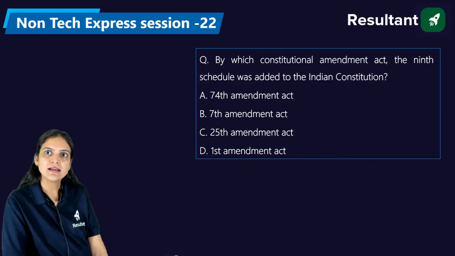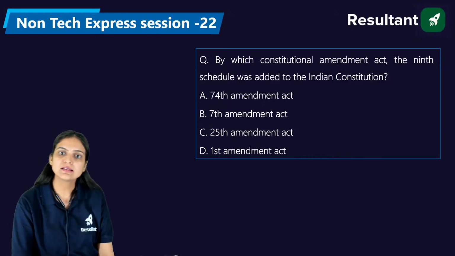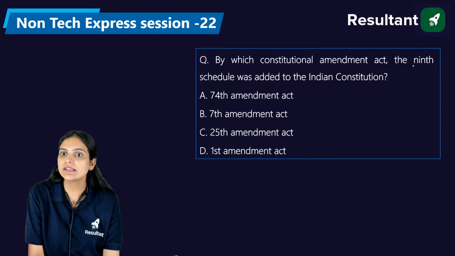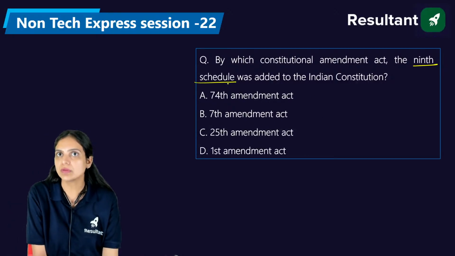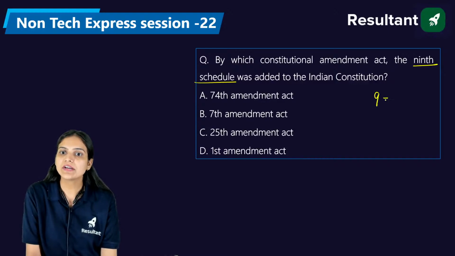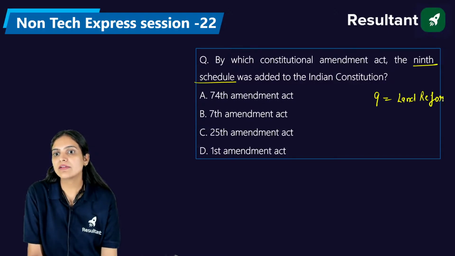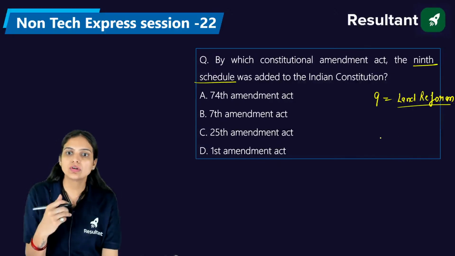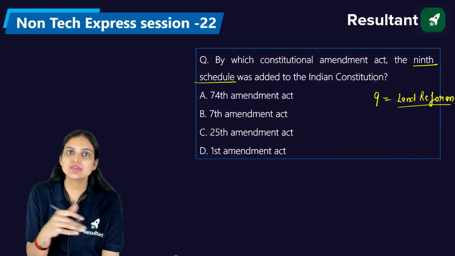Venkat says A. Mohit, they are talking about the ninth schedule. The ninth schedule is related to land reforms, because at that time the people who had the right to property were not ready to give up their land to the government.